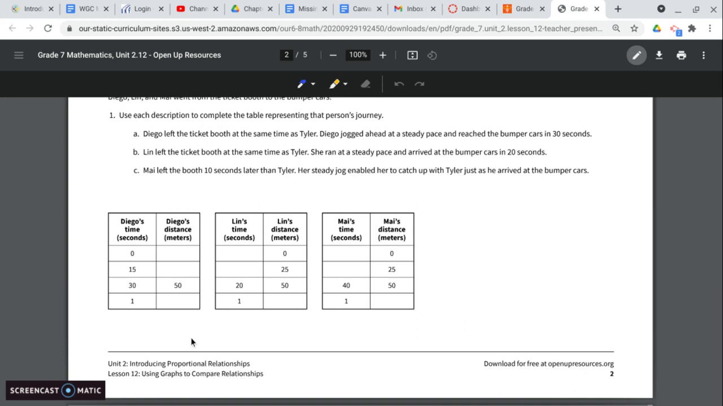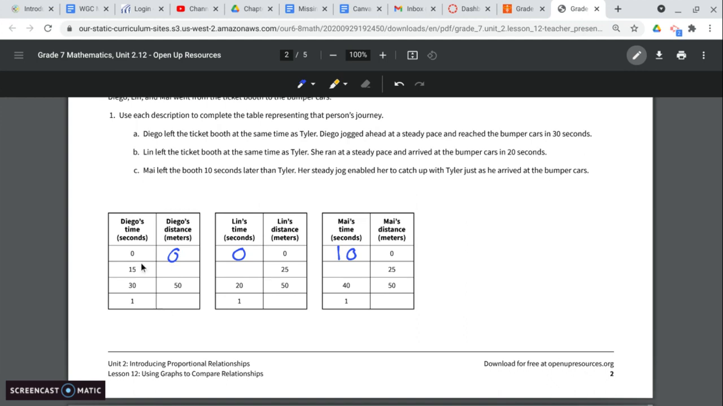So here we have their tables. At time in seconds 0, Diego is 0 meters. He hasn't gone anywhere. Same for Lynn. Now Mai, she left 10 seconds later. So at a distance of 0, it was a time of 10. So hers is going to be a little different.